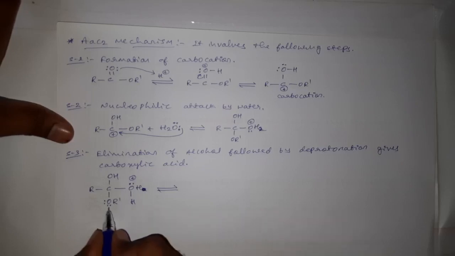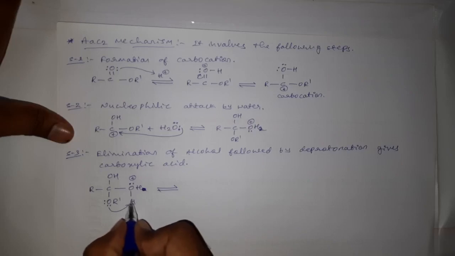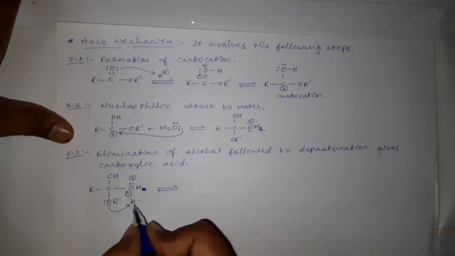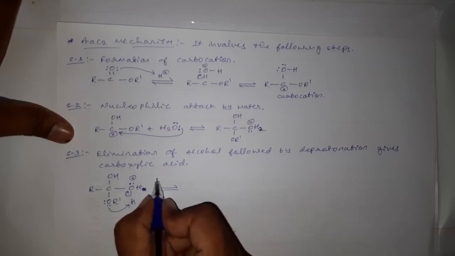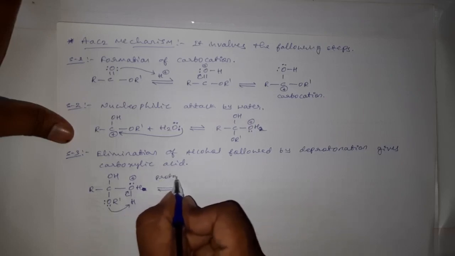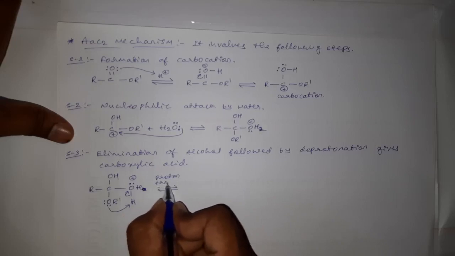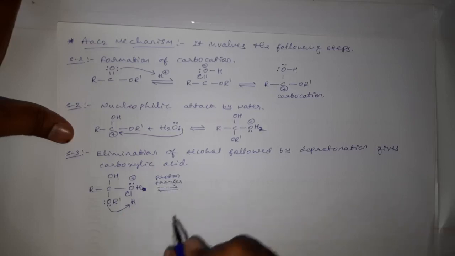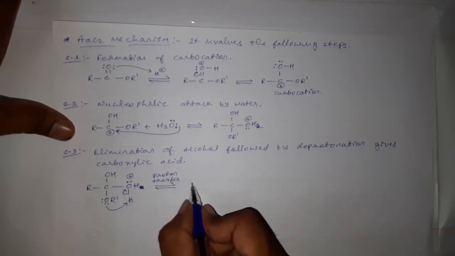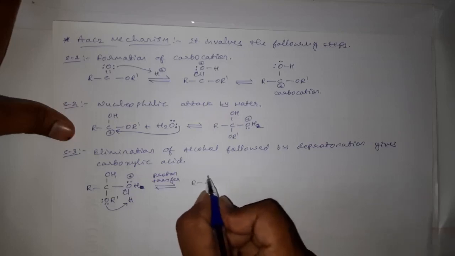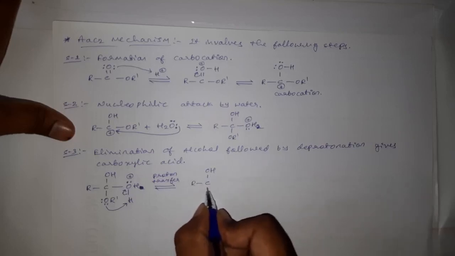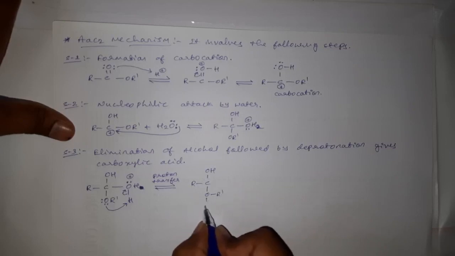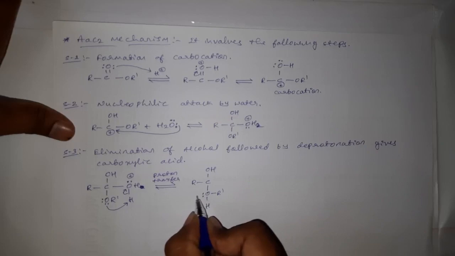It will drag one of the hydrogens, and this hydrogen leaves its bonded electrons towards oxygen only, and proton transfer takes place here. What? Proton transfer takes place and gives R C OH, OR dash H with a single pair.